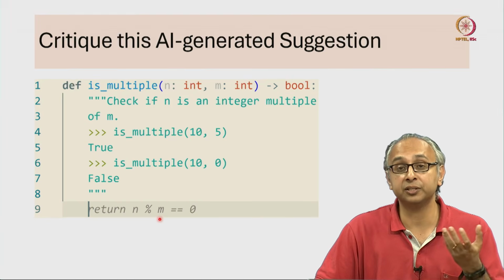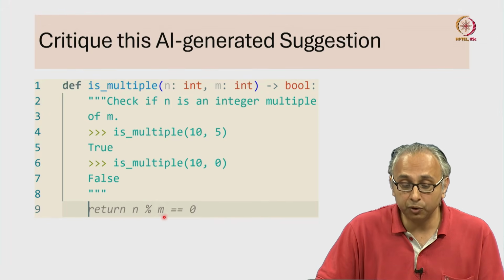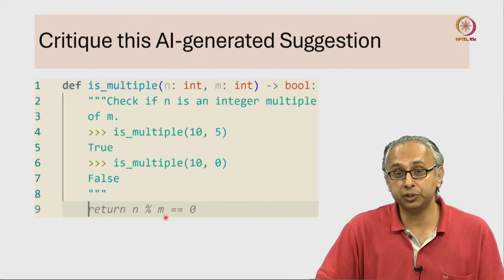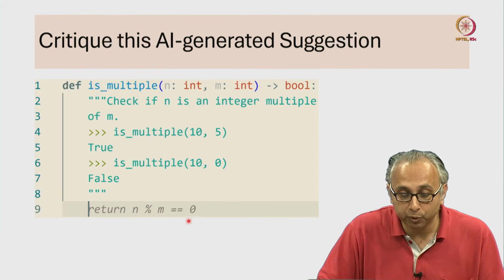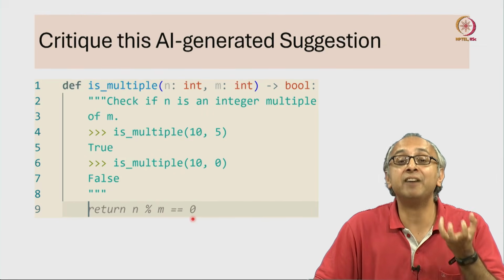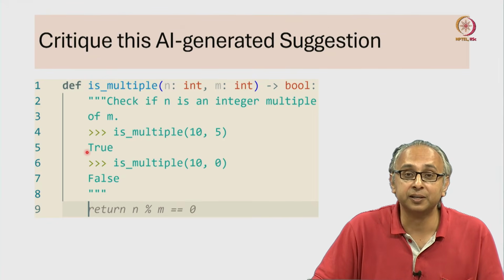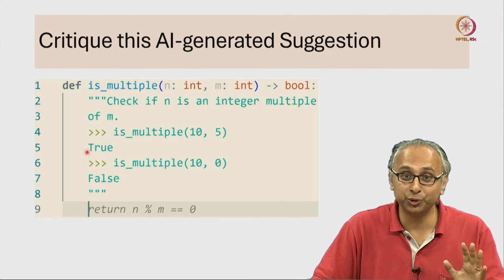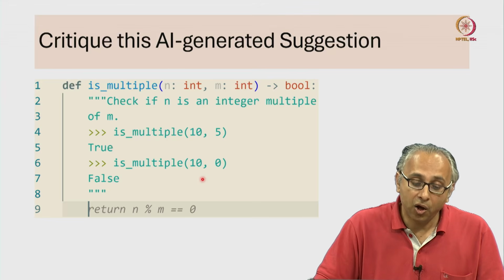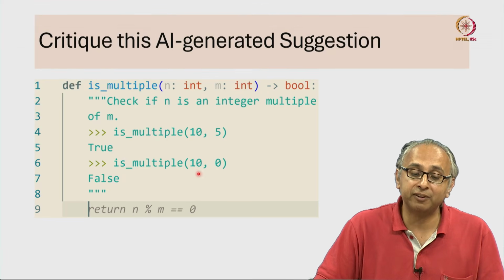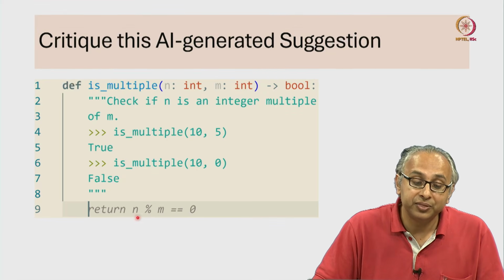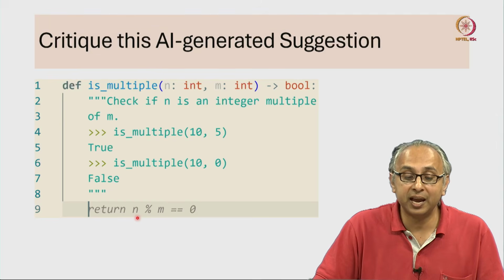That answer is 0. And 0 is equal to 0. So this expression will evaluate to true, which is the expected answer.